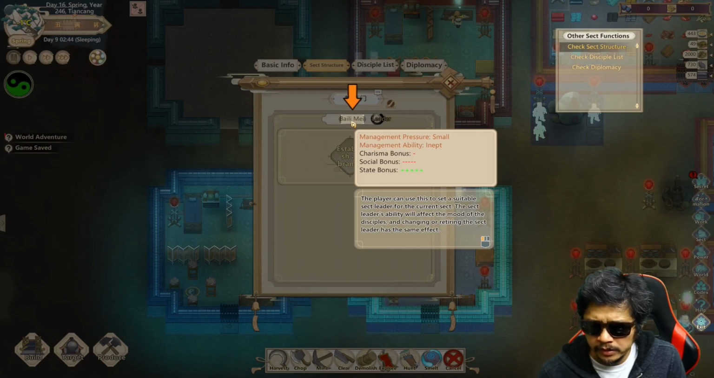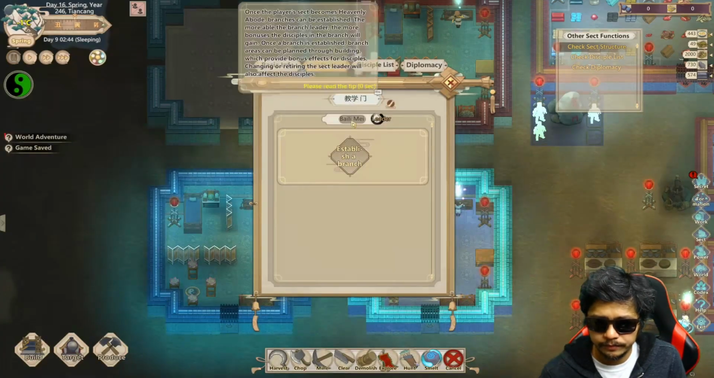Player can use this to set the suitable sect leader for the current sect. The sect leader's ability will affect the mood of the disciples, and changing or retiring the sect leader has the same effect.